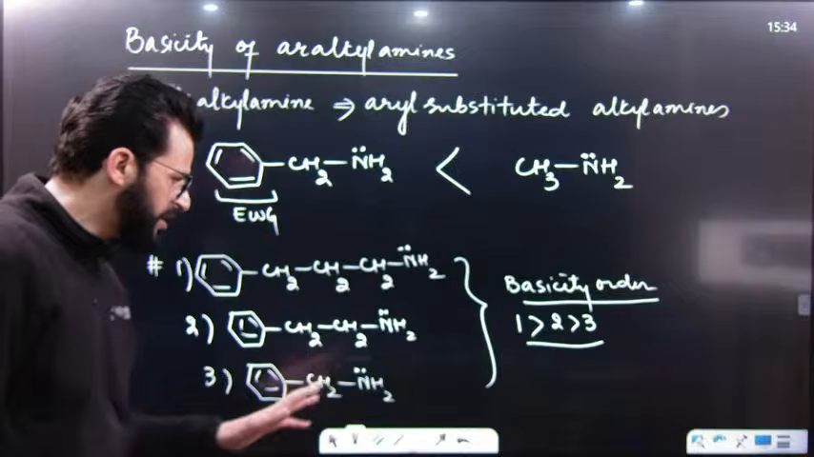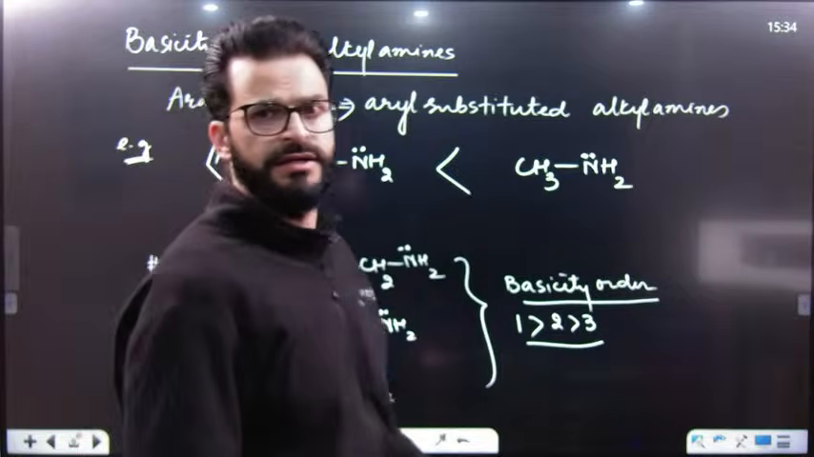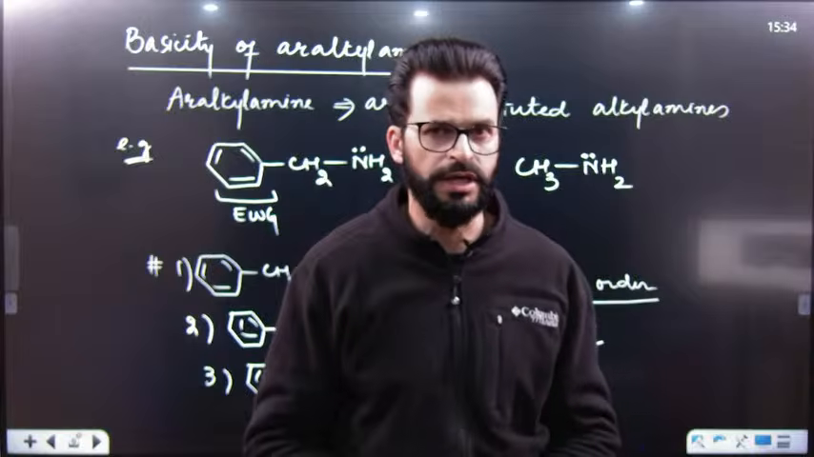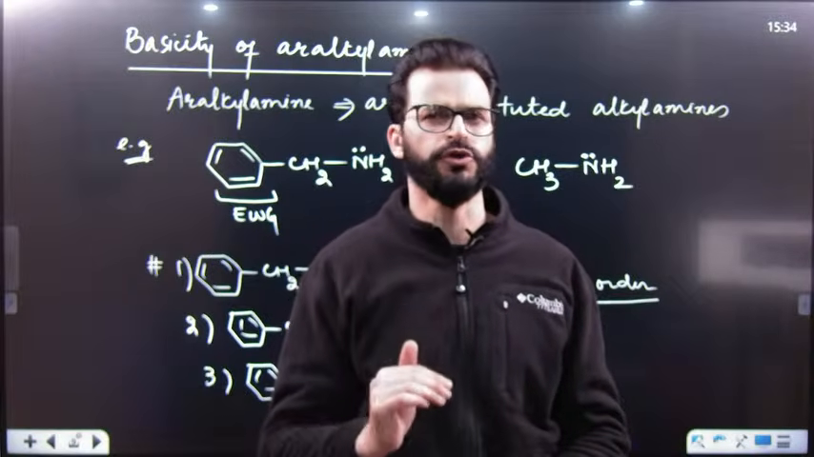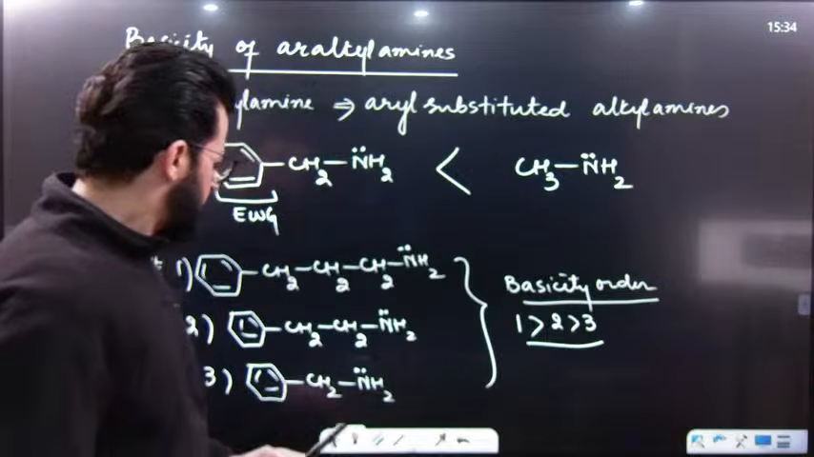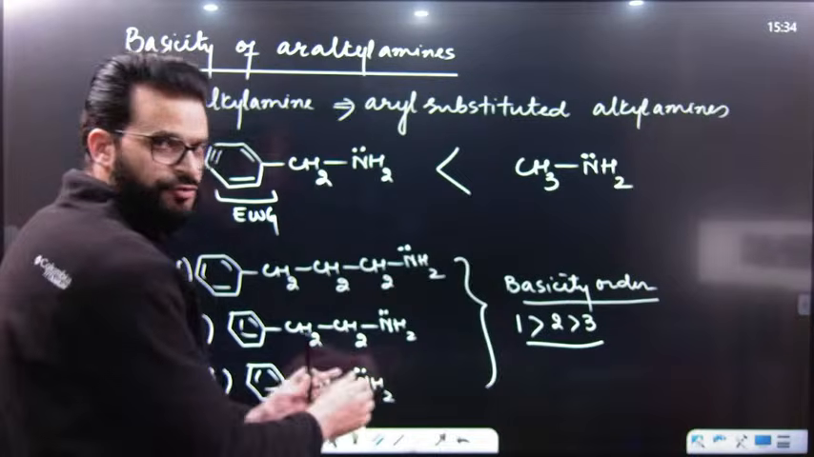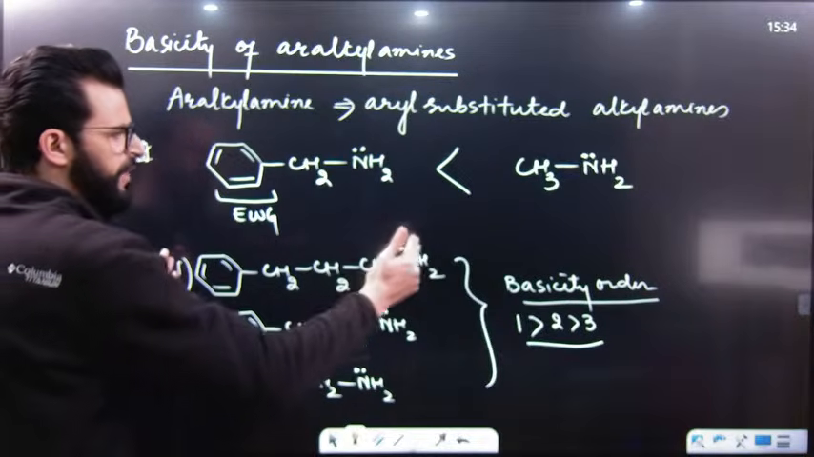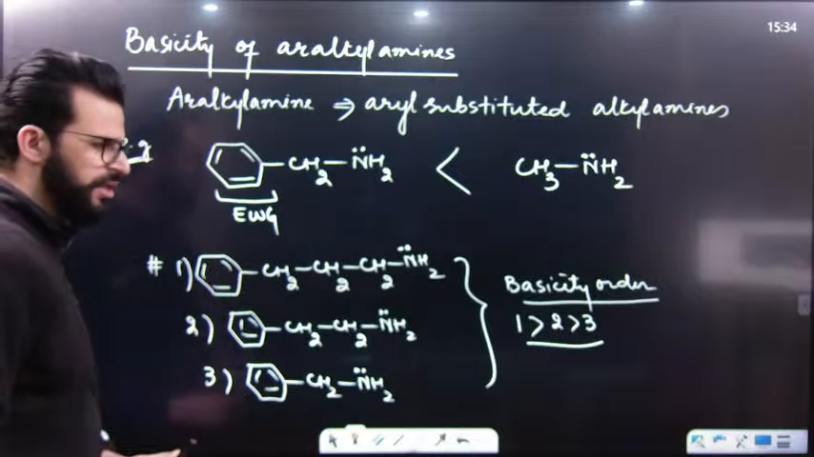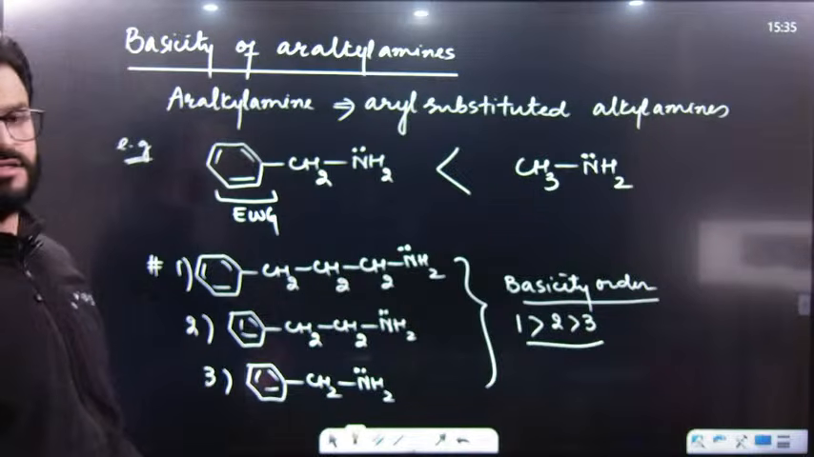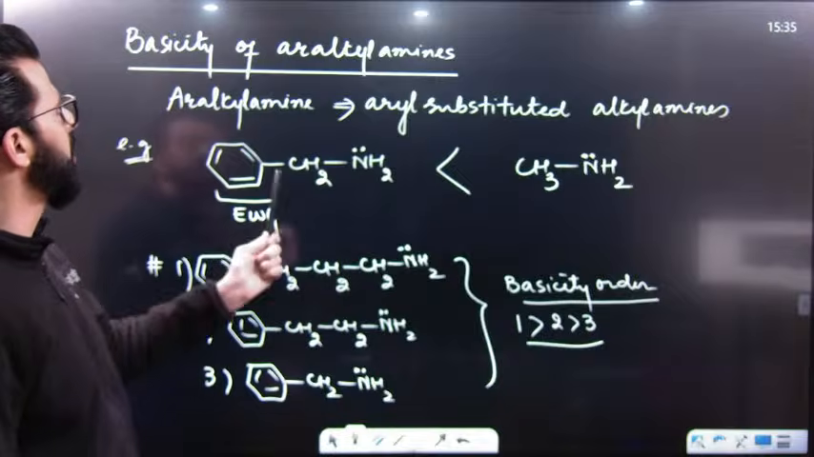So in general, basic strength is directly proportional to electron donating group and inversely proportional to electron withdrawing group. This one is a stronger electron withdrawal, and its effect will be more on this nitrogen because of the lesser distance, while the effect will be less because of more distance. So this becomes a stronger base than that. This was all about aryl alkyl amines.